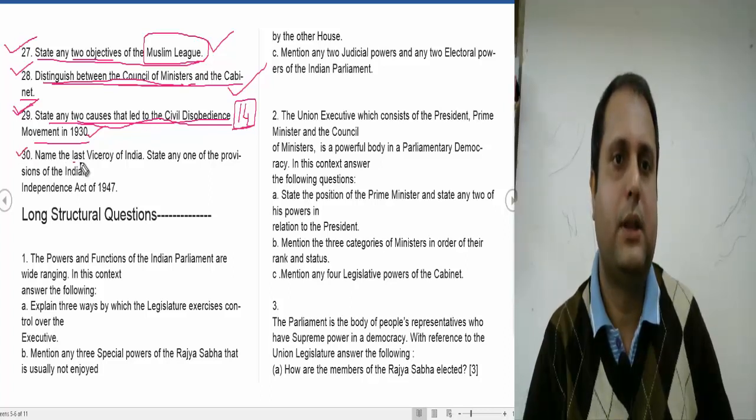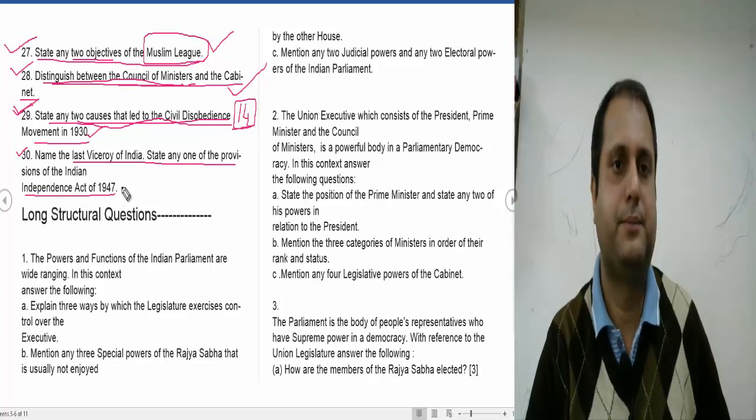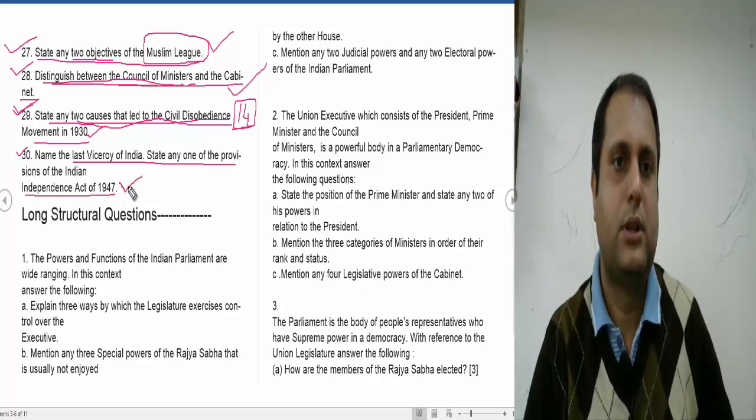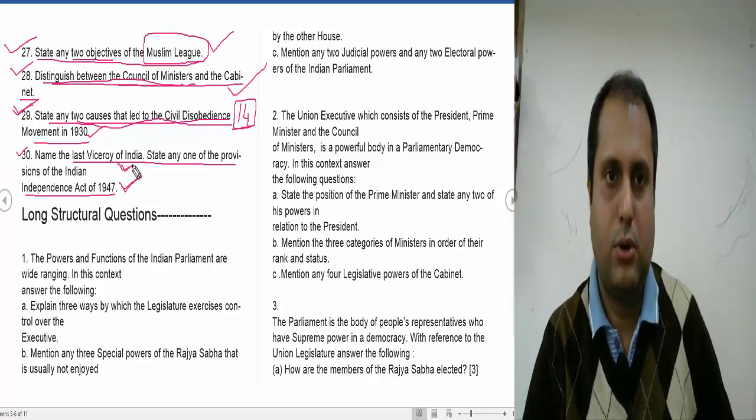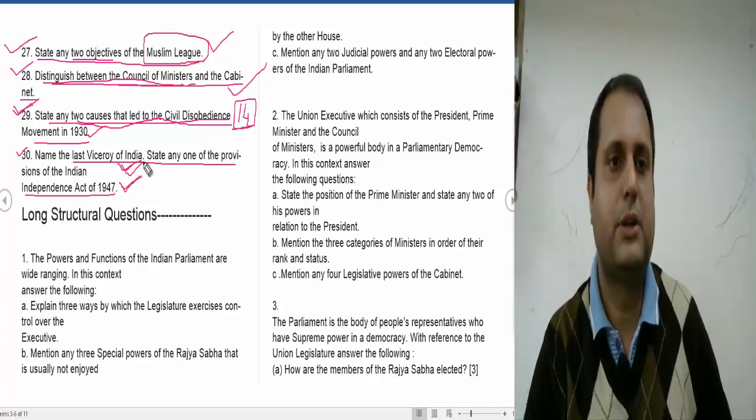30. Name the last Viceroy of India. State any one of the provisions of the Independence Act 1947. So the last Viceroy you have to name. It is Lord Mountbatten. You have to mention the name here, and that is our last one.